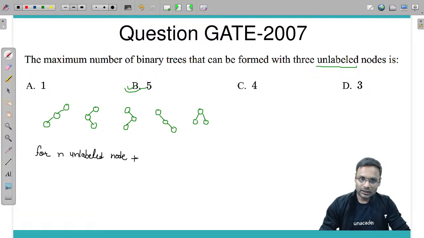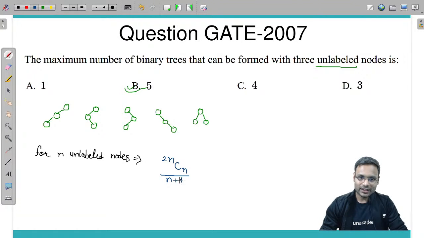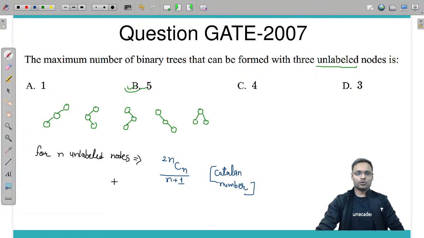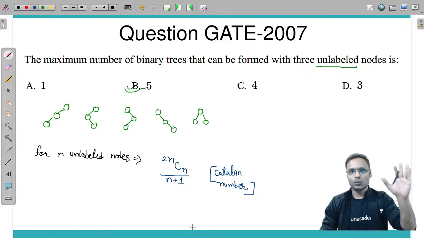The number of binary trees which can be formed is equal to the Catalan number, which is 2nCn divided by n plus 1. This Catalan number maps to the stack permutation problem, and many other problems. So with n unlabeled nodes, the number of distinct binary trees is 2nCn divided by n plus 1.